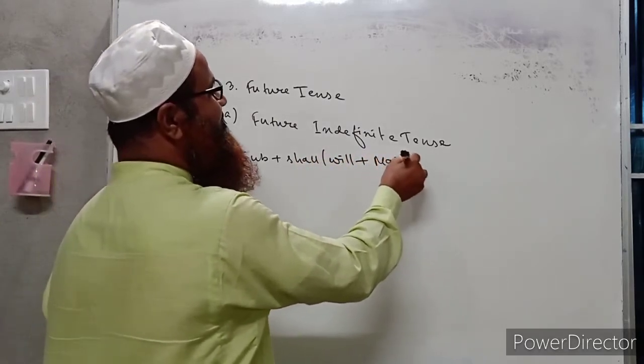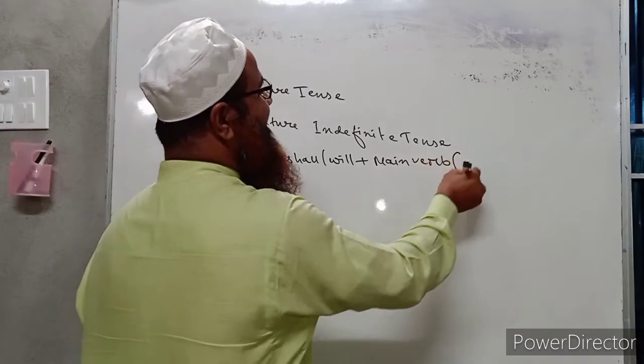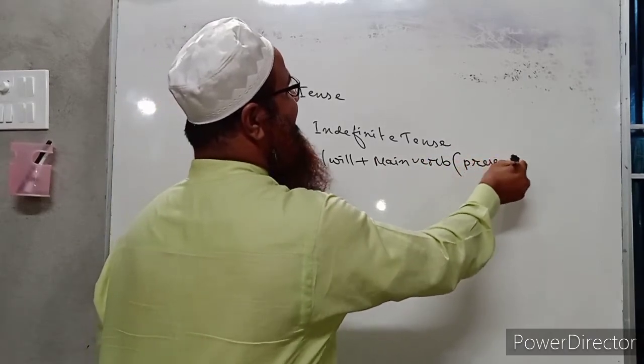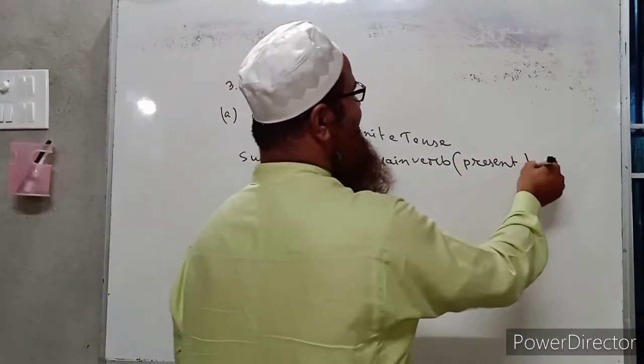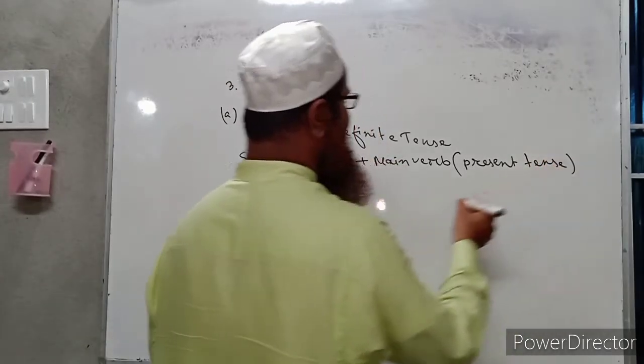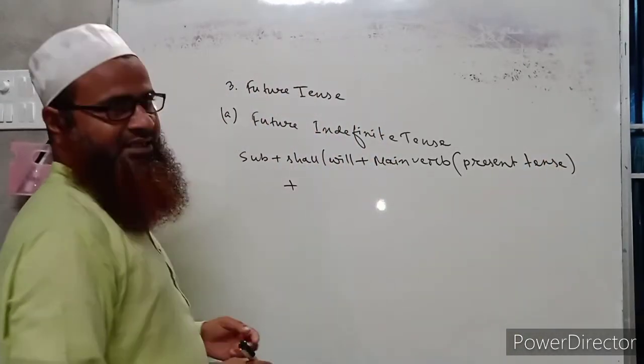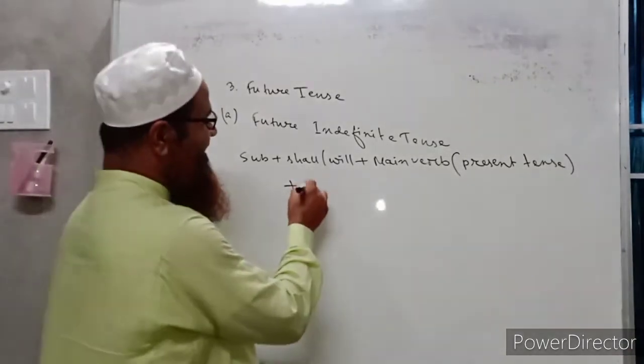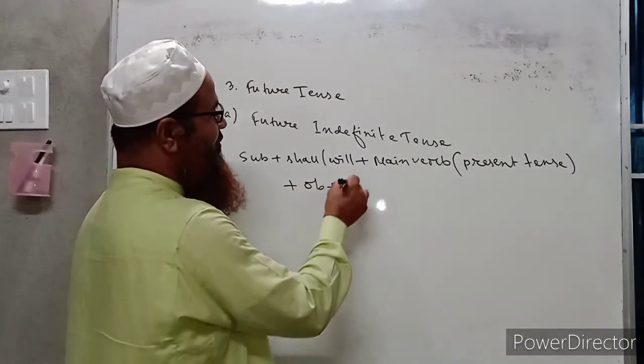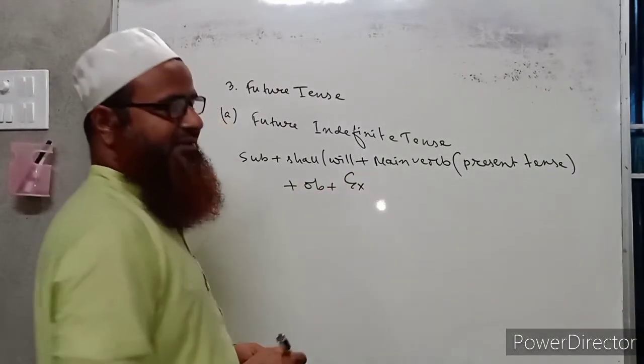That is why the structure of this tense is subject, then shall or will, then main verb. The main verb should be in present tense. We have to write the present tense form of the main verb in future tense. Then if the verb is a transitive one, we have to write an object, and if there are some more words, we write them as extension.